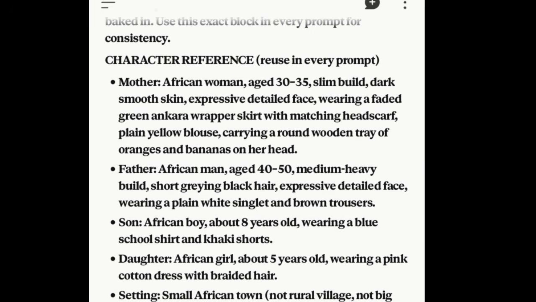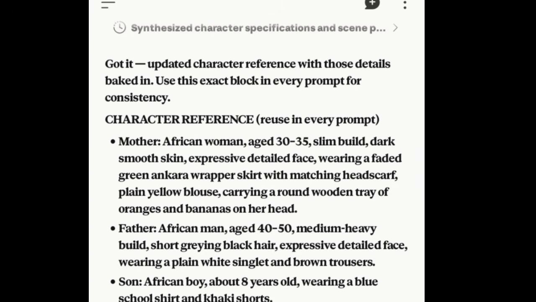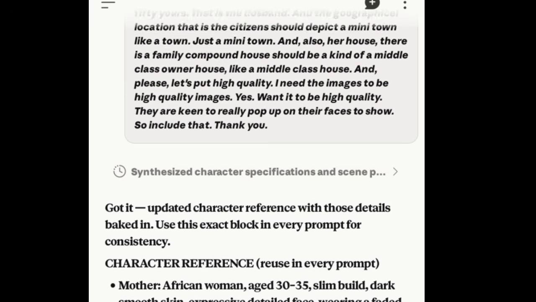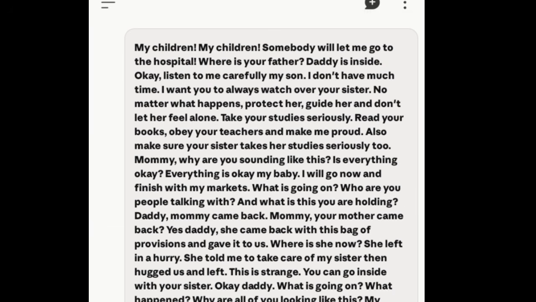So first thing first, for you to be able to create this kind of video, you need to visualize the kind of video you want to create. You need to have your master prompt. You visualize how you want the video to be, then you write it out. You tell the AI tool what you want. Do you understand? So first, if you check closely here, I gave the master prompt to the AI tool, which is Claude AI.